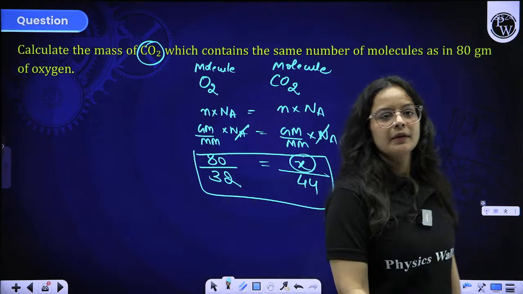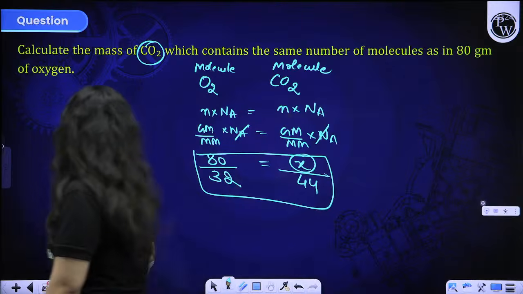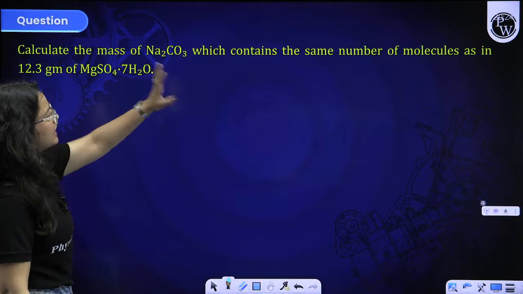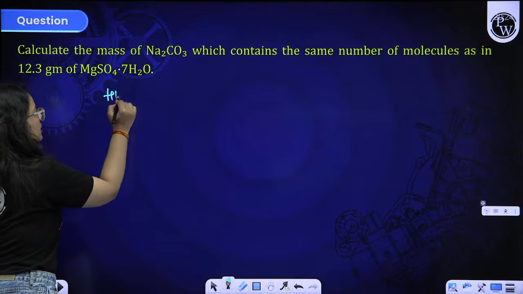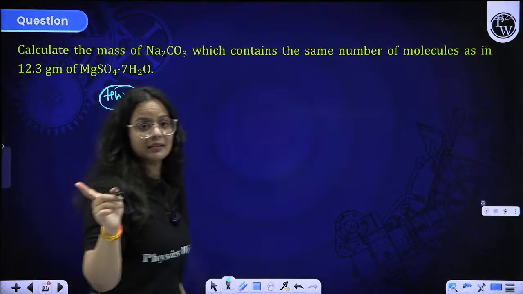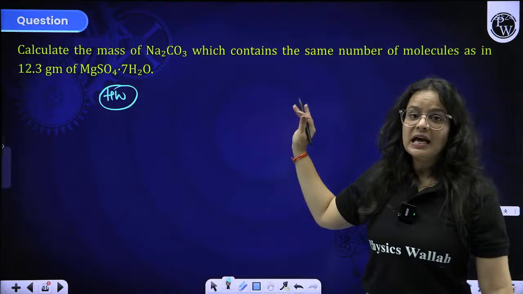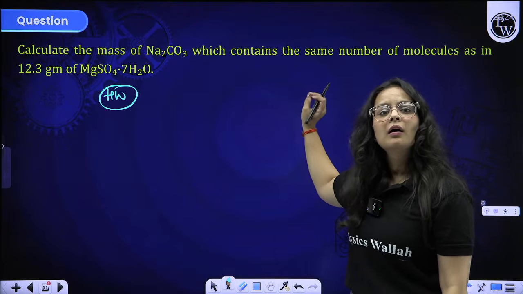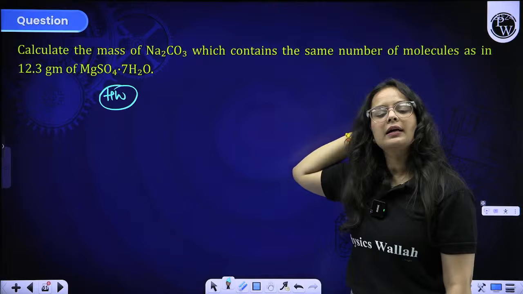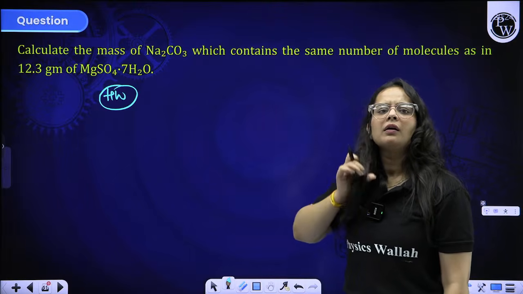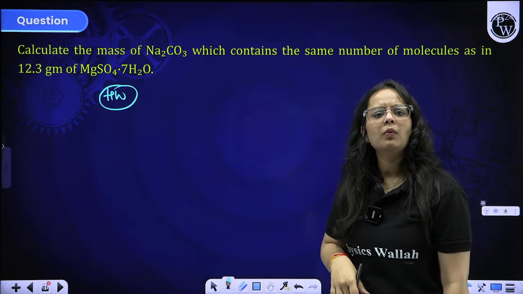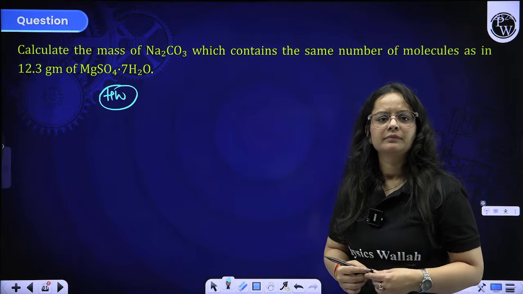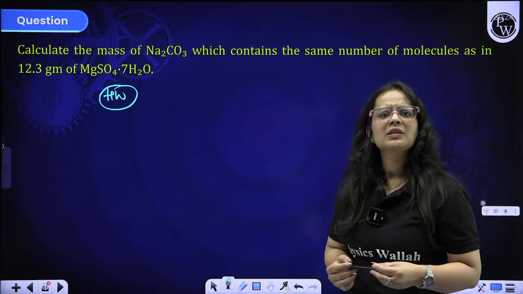Okay, beta? Moving on to more questions like this. Calculate the mass which contains the same number of molecules. Beta, this is your homework question again. On the same pattern that I told you, you just have to put the values in the same formula. Ma'am, how do we find the molecular mass of one? Okay. Whose molecular mass do you want me to find out? Molar mass for whom?